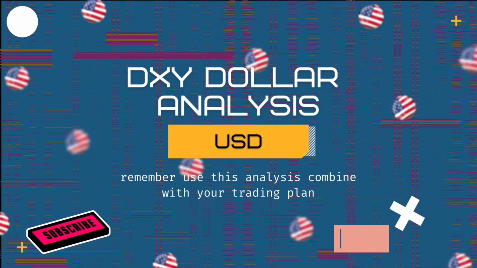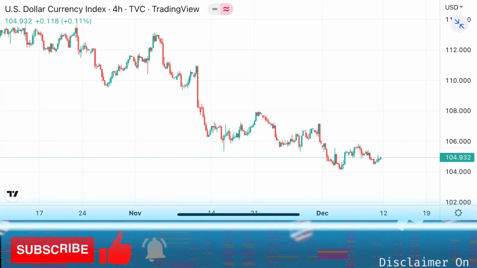As usual, we start with the dollar index. Before we analyze DXY for next week, I would like to show you how powerful wave analysis is. As you can see, last week I said DXY will continue bearish for a little more and look for a buy setup. As we pay attention to several data figures, after the Fed meeting DXY dropped, and after US CPI was down, it made the dollar index drop, and after that a bullish wave. And here's the update.